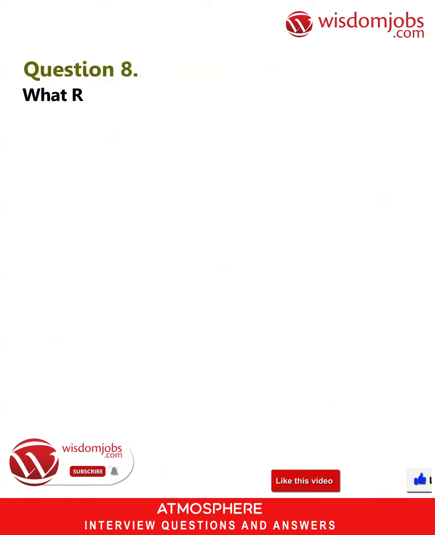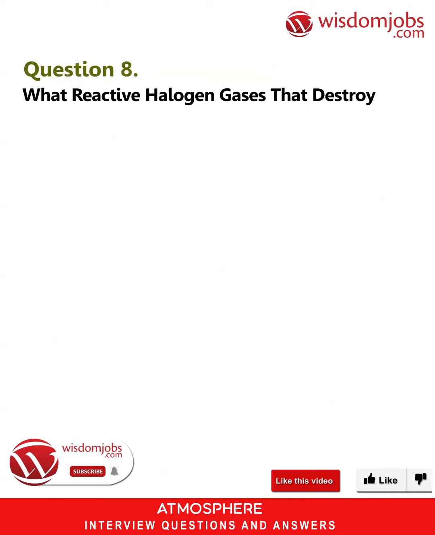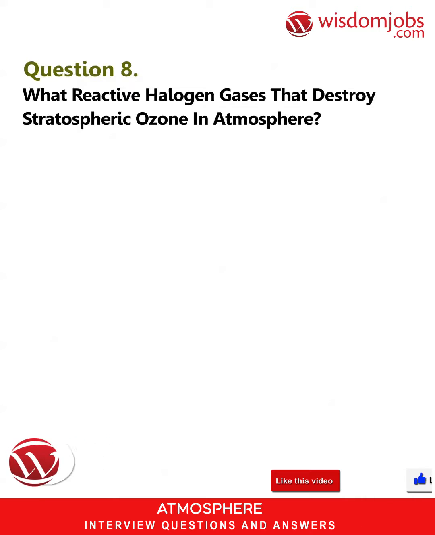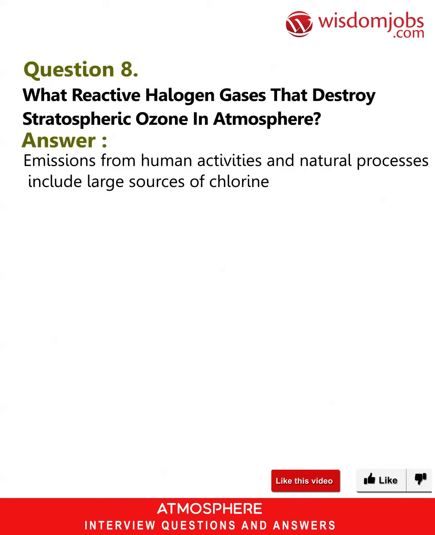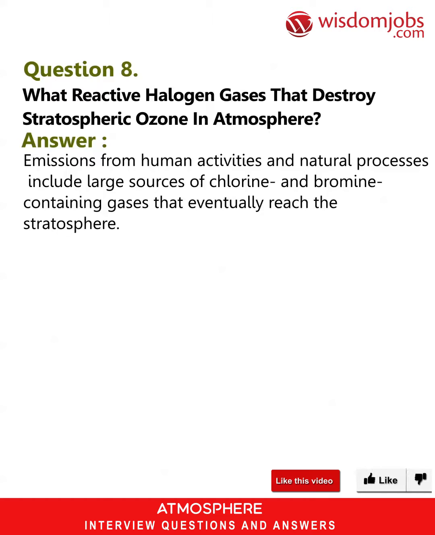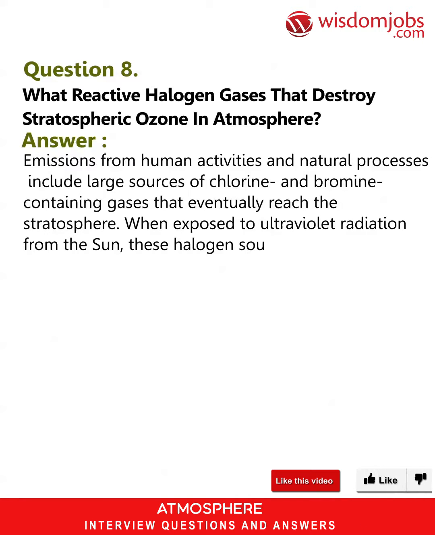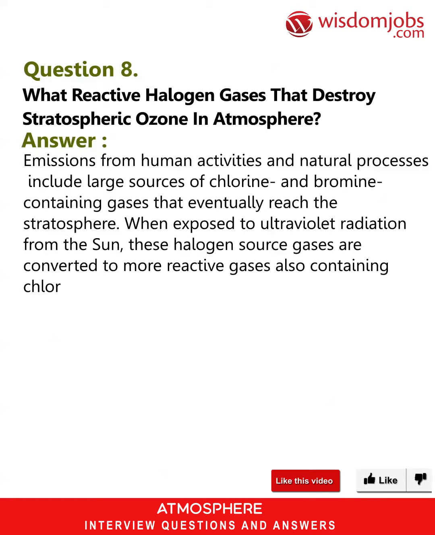Question 8. What reactive halogen gases destroy stratospheric ozone in the atmosphere? Answer. Emissions from human activities and natural processes include large sources of chlorine and bromine containing gases that eventually reach the stratosphere, where they are exposed to ultraviolet radiation from the sun. These halogen source gases are converted to more reactive gases also containing chlorine and bromine.